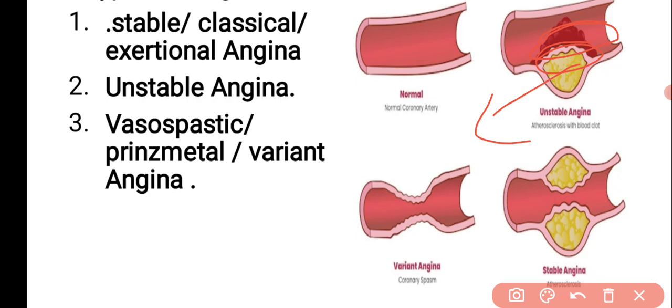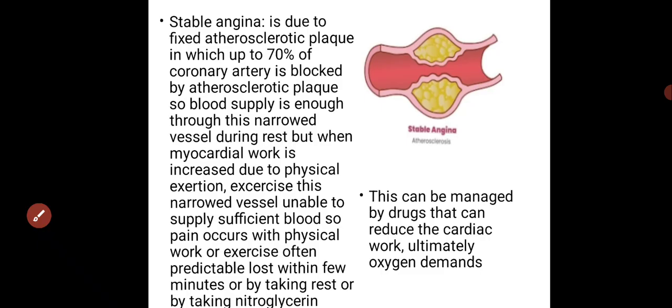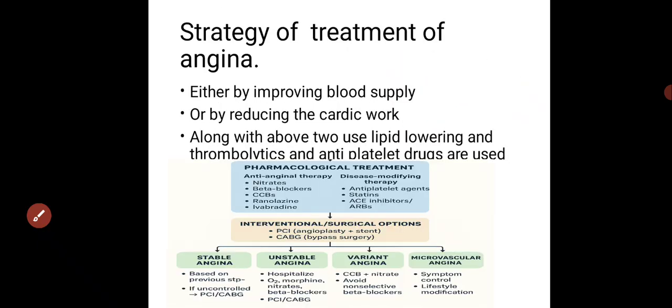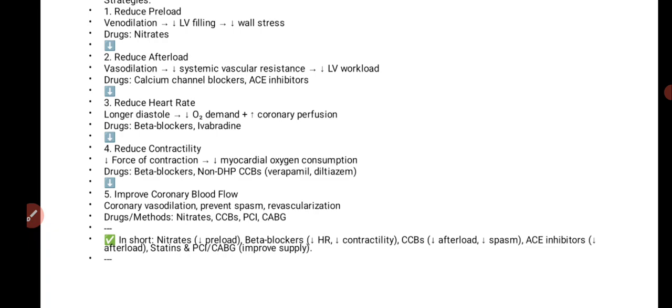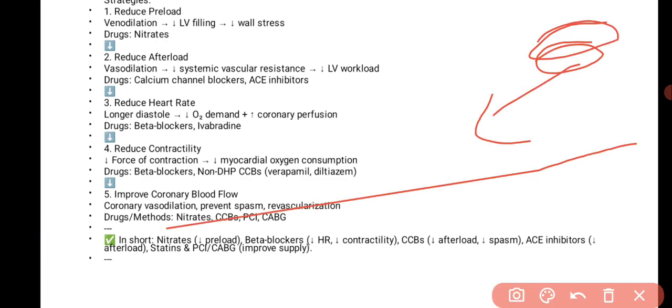angina. So in case of stable angina, we discussed one point, right? What is that? It can be controlled by reducing the cardiac work. So how can we reduce the cardiac work? Here we can reduce the cardiac work by three strategies. How? One is by reducing the heart rate. When the heart rate is reduced, ultimately cardiac work is reduced.